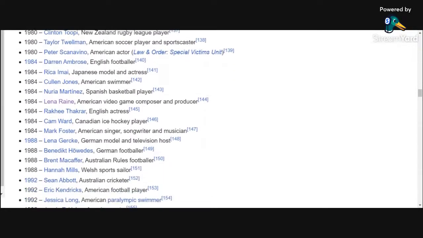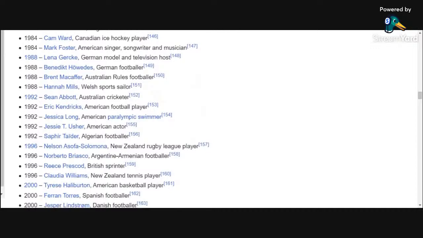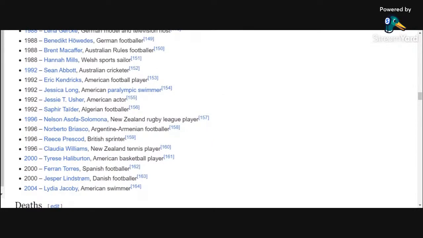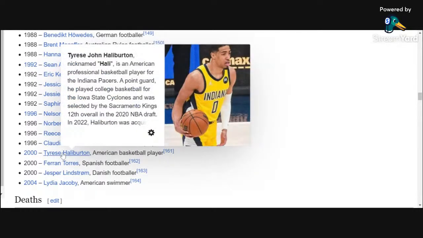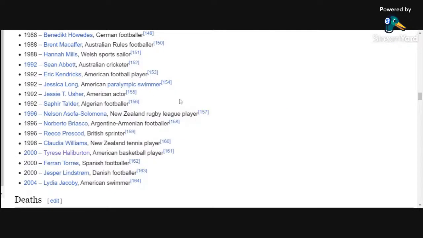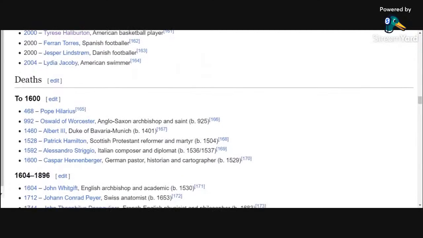Any more interesting birthdays here today? Got some players, some sports. Tyrese Halliburton, pretty good current NBA player for the Indiana Pacers, nicknamed Holly. I've never heard that nickname used. Tyrese Halliburton, born today, 2000, the year 2000, here on Leap Day.